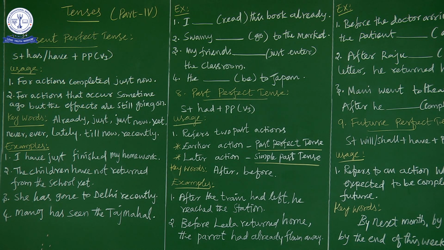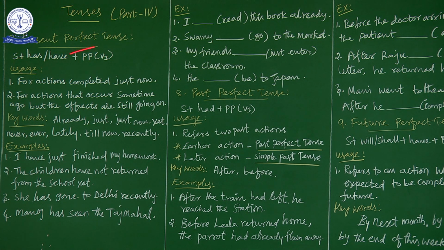Okay, listen carefully. When the time mention is not given, for example, the keywords already, just now, not yet, ever, lately, or keywords for other tenses are also not given in the sentence, and in some sentences the context will tell you which tense you have to choose. Even if the context is not given in the sentence, which means you can go for present perfect tense. You can consider it as immediate past. So we have considered it immediate past. Then we move on to the present perfect tense.